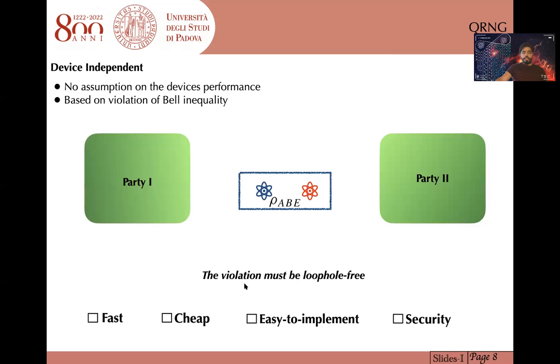On the other side, we have device independent, where there is no assumption on the performance of the devices, and it is based on violation of Bell inequality. The simplest example could be sharing an entangled pair between two parties, depending on the input-output correlation, and if they can violate the Bell inequality, some random numbers can be extracted. This type of generator offers the highest level of security, but at the same time, it is really complicated and also slow. So it is really far from being practical.